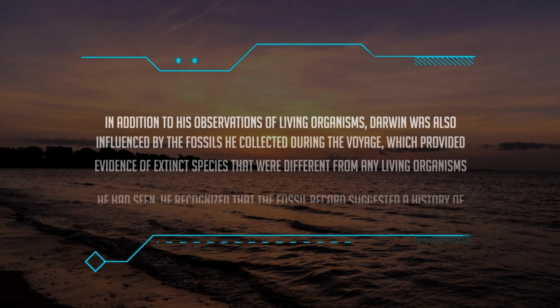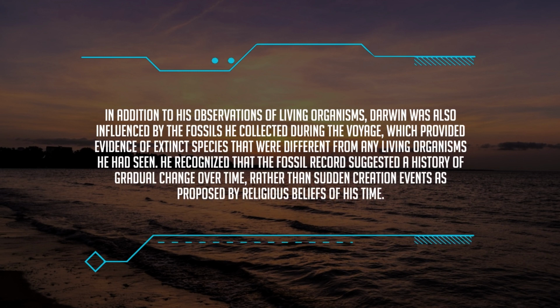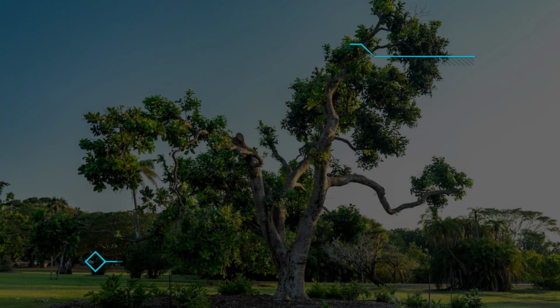In addition to his observations of living organisms, Darwin was also influenced by the fossils he collected during the voyage, which provided evidence of extinct species that were different from any living organisms he had seen. He recognized that the fossil record suggested a history of gradual change over time, rather than sudden creation events as proposed by religious beliefs of his time.